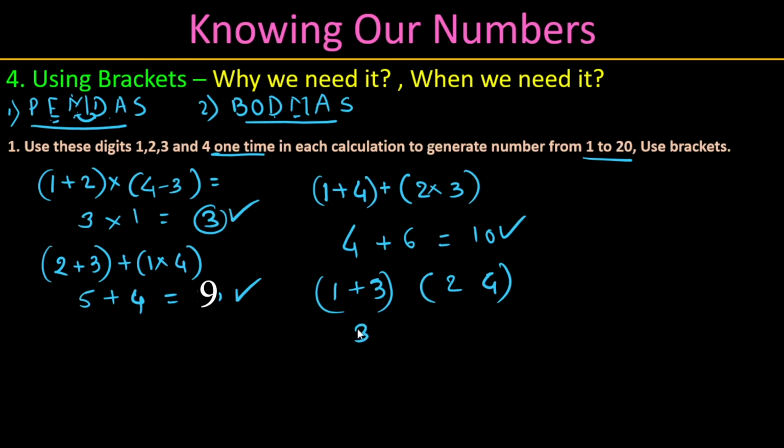So now 1 plus 3, 2 and 4. So here 3 comes here. If you multiply it, it is 8. If you add it, it will be 6. So here plus equal to 11. Here plus equal to 9, correct. So this is how we need to read the statement and generate the numbers. At this moment, this is where the brackets will come into the picture. I am going to conclude here with the information we studied so far.